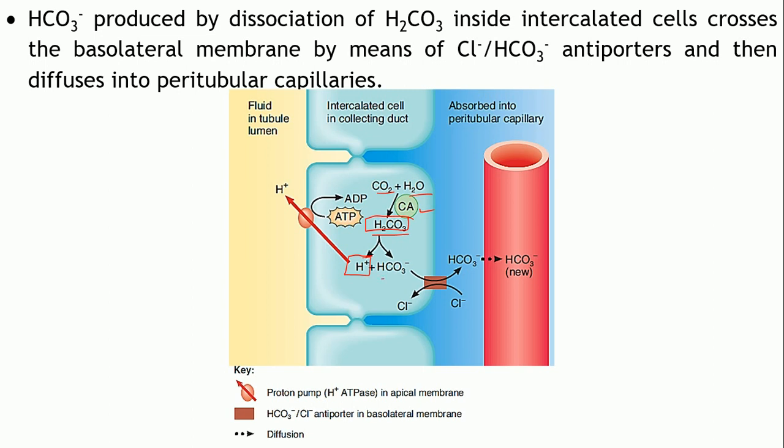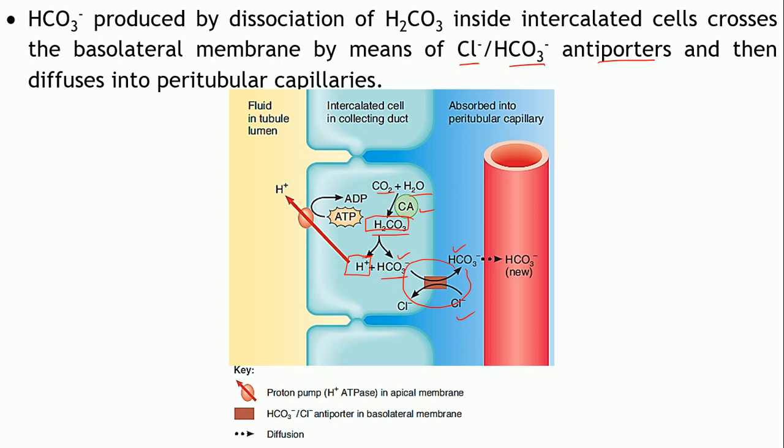So what happens to these bicarbonate ions? As you can see on the basolateral membrane, there is one more transporter. This is a chloride bicarbonate antiporter. What is the meaning of this? It transports the bicarbonate ions and the chloride ions in opposite directions. So whatever bicarbonate is generated within the cells is transported towards the interstitial fluid, and in turn one chloride ion will be taken up by the cells.